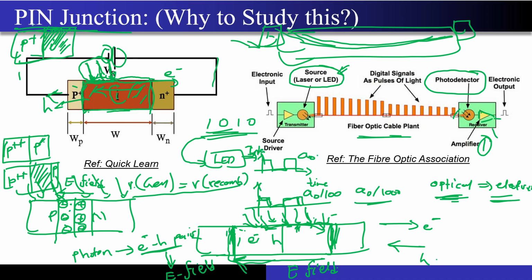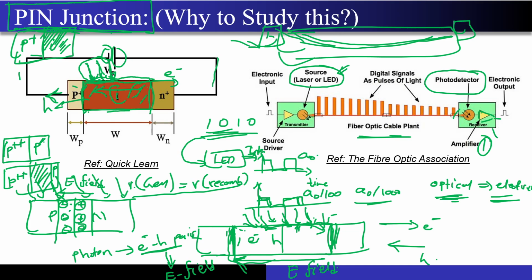So that is why we are studying the PIN junction separately. The PN junction could do the same job but not in a very efficient manner. The number of electron hole pairs generated, which will give rise to a large current, will be very less in the PN junction compared to if I use the PIN junction instead.